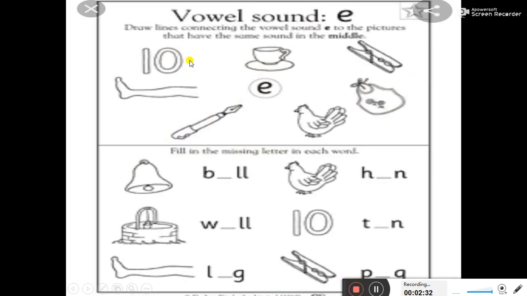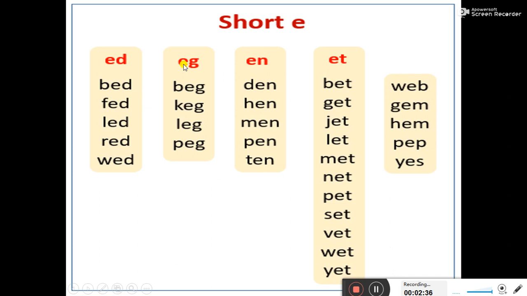In this column, all words are of ed, so you can hear the sound of ed, no? Now in the next column, all the words are related to eg, so now we will come to know what the sound of eg is.